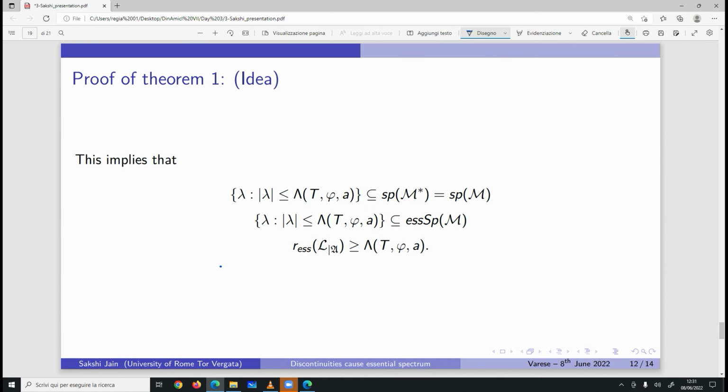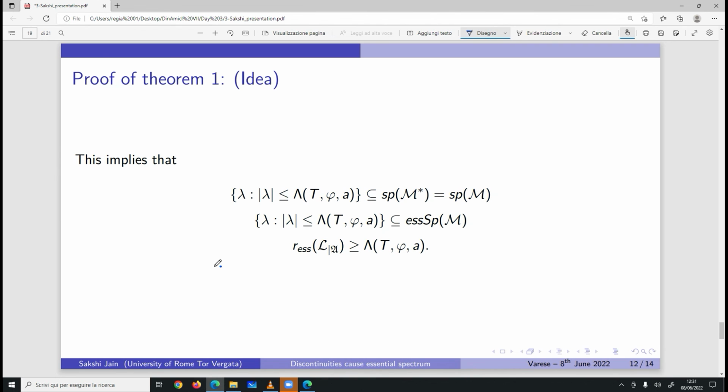So we get that this set is in the spectrum of M star, which must be equal to the spectrum of M with the functional analytic things. This implies that we divide the spectrum into two parts really, the point spectrum and the continuous part of the spectrum, which lies in the essential spectrum. So this disk, being continuous, must be inside the essential spectrum of M. And since M and T really differ by just a compact operator, it doesn't harm the essential spectral radius, so the essential spectral radius of L restricted to A will be at least lambda TA.